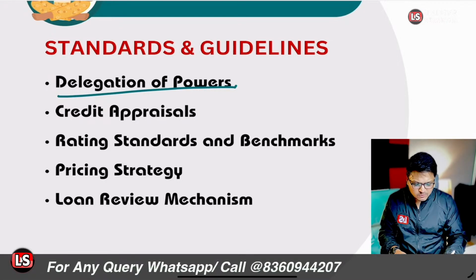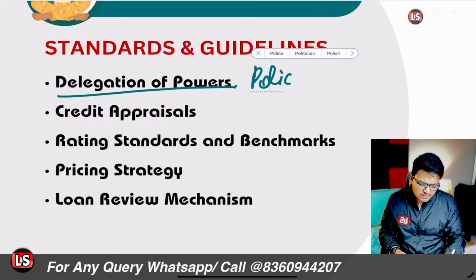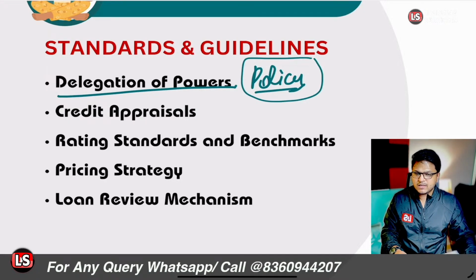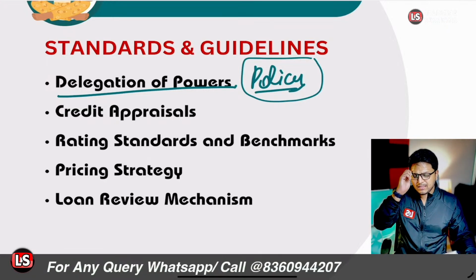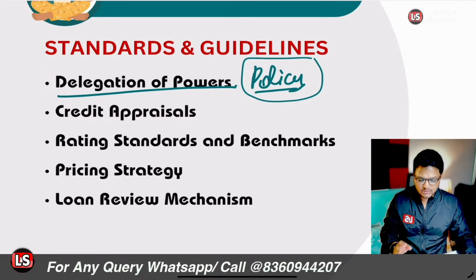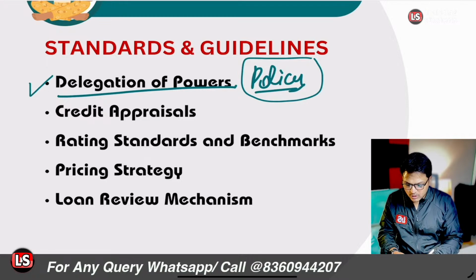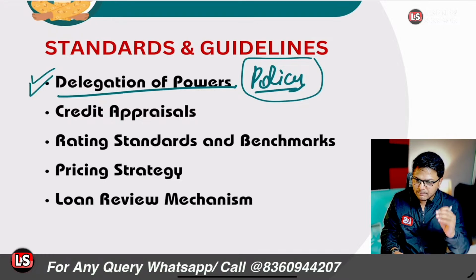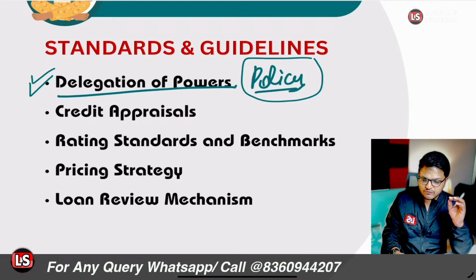The bank must have a proper policy for how the power will be delegated to the different staff officers and personnel who will be approving the loan. So there should be a multi-tier system for how the loan is to be approved. That's the first case. We are talking about the transactional level right now, right? So the first thing is setting up the guidelines: the bank must have a policy related to the delegation of powers.